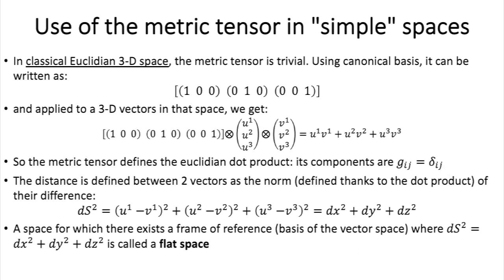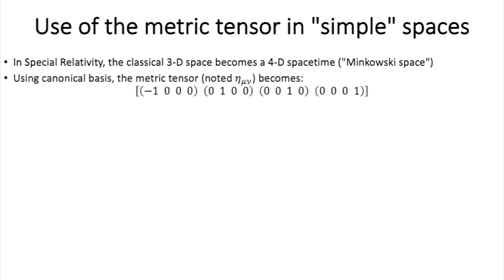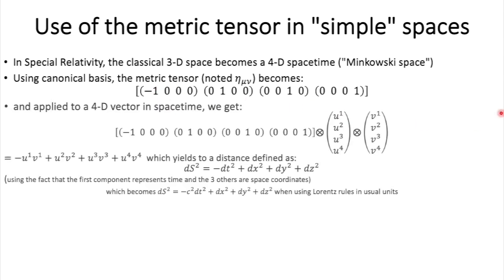So note that all of this also means that the definition of the metric space in the end allows you to determine how different two elements of the vector space are. Now, another simple case here is in special relativity, in which case the Euclidean 3D space becomes a 4D space. It's called a Minkowski space. And again, using canonical basis, the metric tensor becomes this, and the only difference is you have one more coordinate, of course, because it's 4D space-time. And the first one is like this. So beware of the minus sign here.